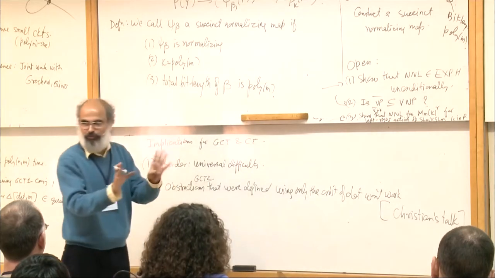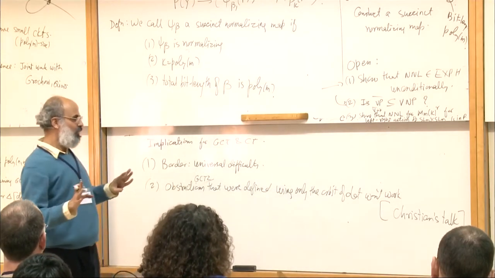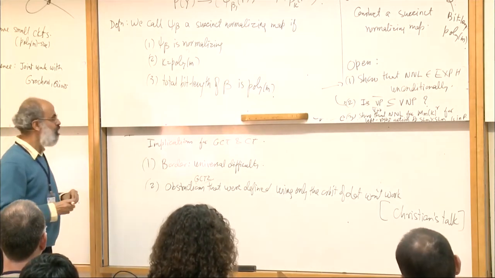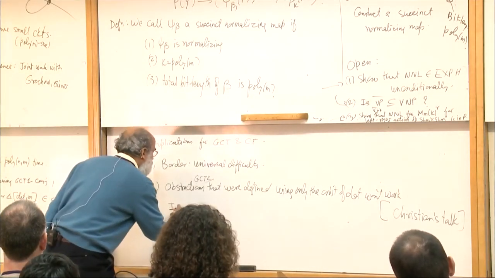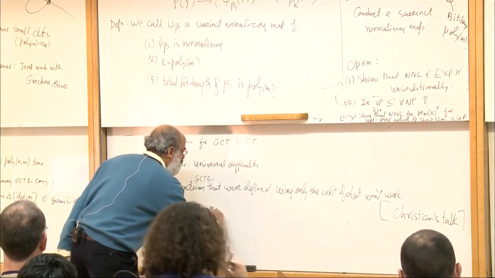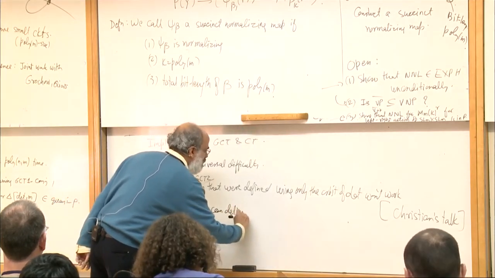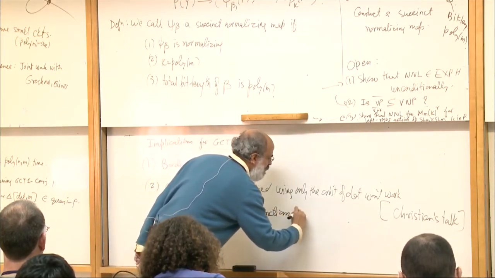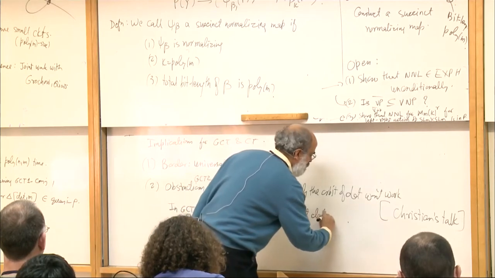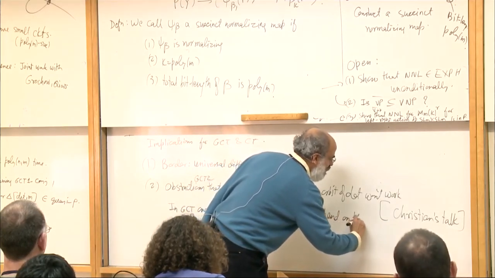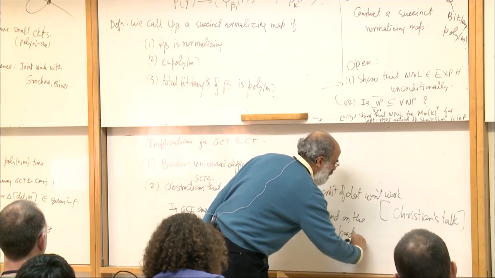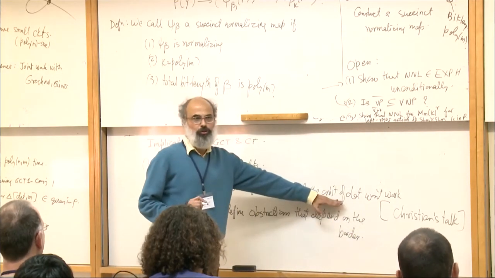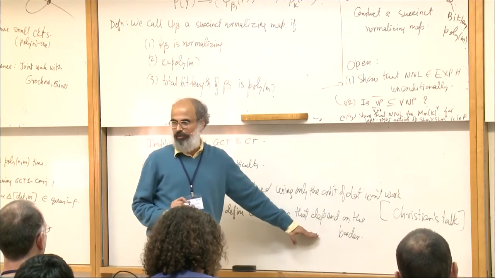Which means, of course, the viability of the long-term GCT program is not affected by these negative results, because in GCT, one can define obstructions that depend on the border. So I won't go into that. But these obstructions are much harder than the ones which depend only on the orbit. So everything becomes much, much harder now.